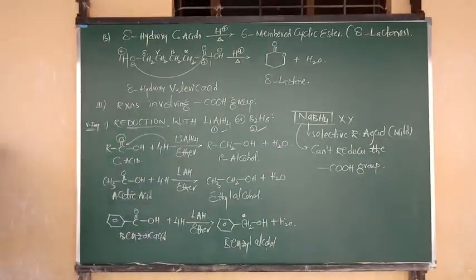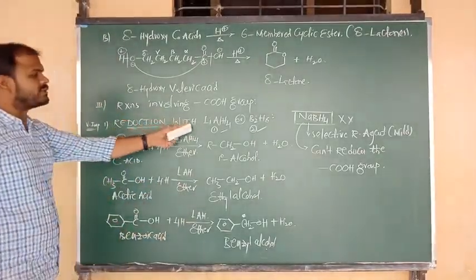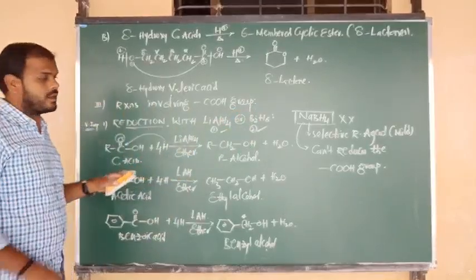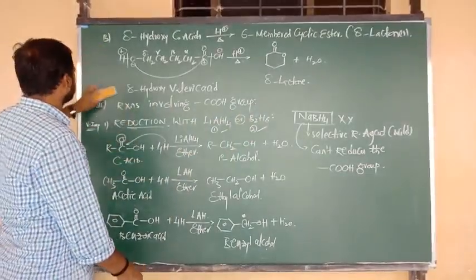Right. Another type of reduction reaction I want to show you. This is reduction with lithium aluminium hydride or diborane, but we can't use sodium borohydride. Let me go for type 2 reduction of carboxylic acids.